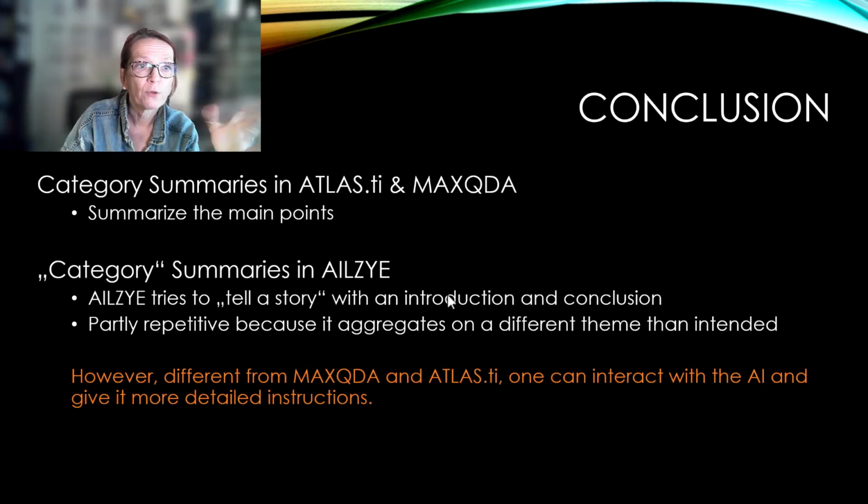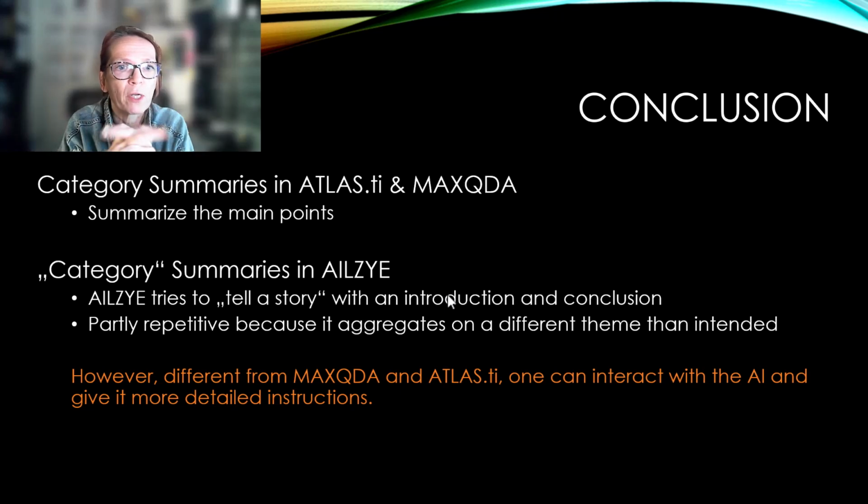If you move on to the category summaries or code summaries, you can of course also do that on the subcode level. We do get the main points in both ATLAS and MAXQDA, so that is useful in both.